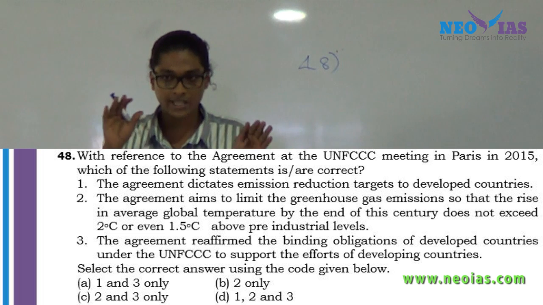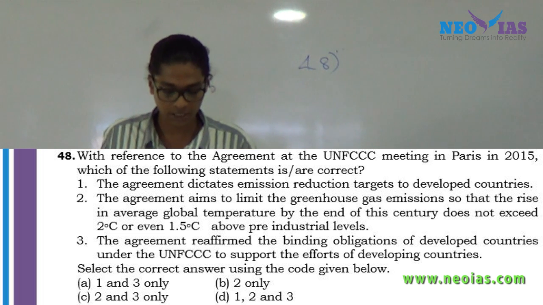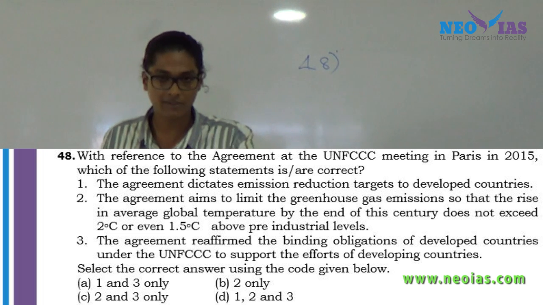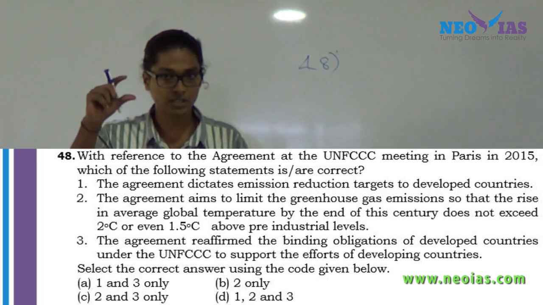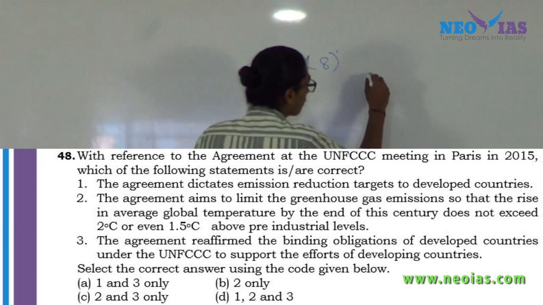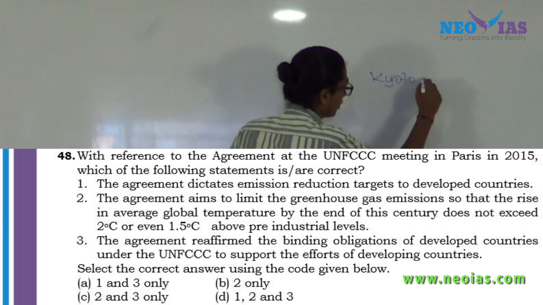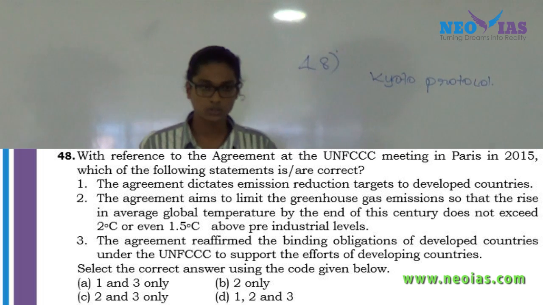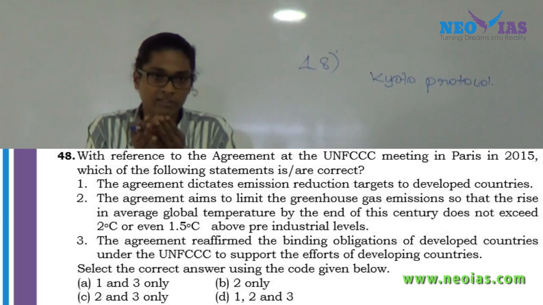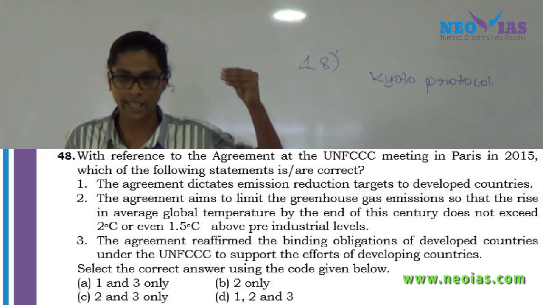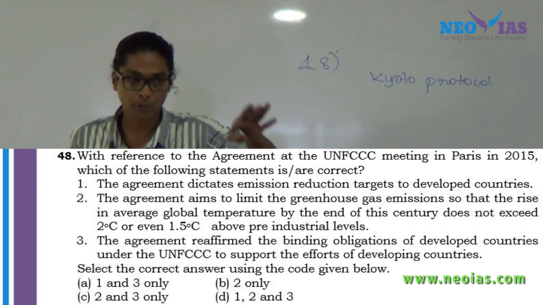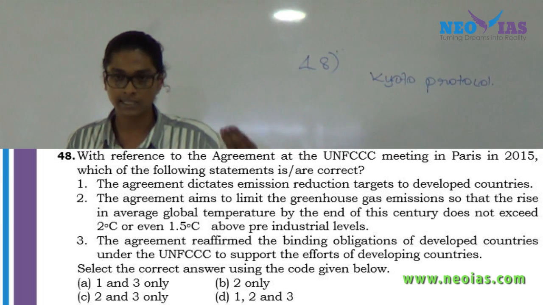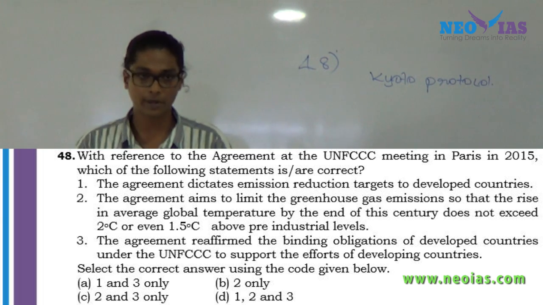Do you see any kind of abnormality in that statement? See, that particular feature is the feature of the Kyoto Protocol, not the Paris Agreement. The Kyoto Protocol gave the developed nations a particular target for commitment periods. So you can say that it dictates emission reduction targets to the developed nations.